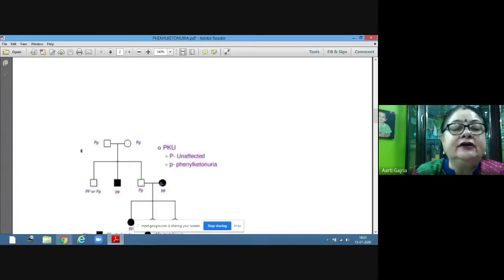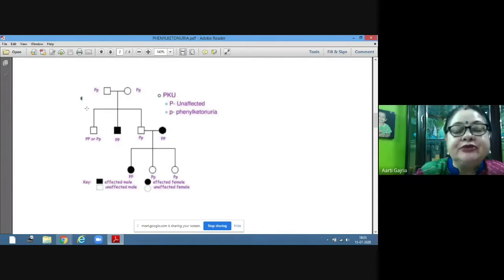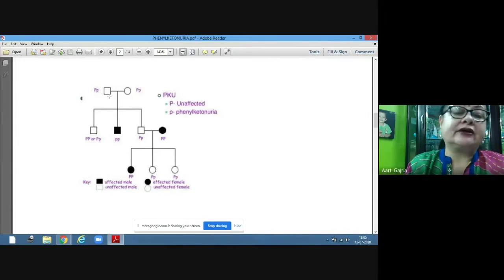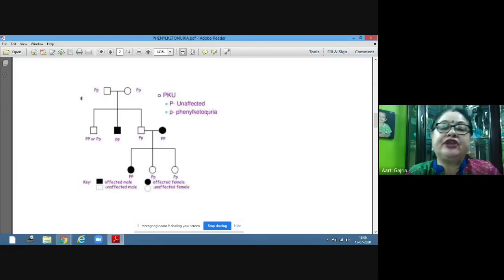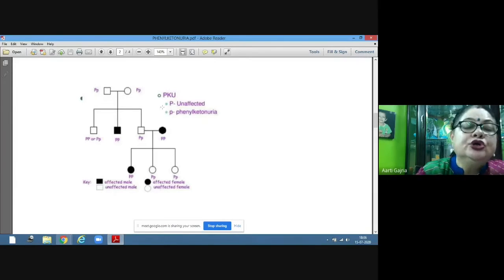Now this is the pedigree. Capital P is the normal condition and small p is the recessive allele. Here also the parents have to be heterozygous, then only the child will get this. So the male is heterozygous and the female is heterozygous: capital P, small p, capital P, small p. Capital P is unaffected and small p is PKU, the abbreviation for phenylketonuria.